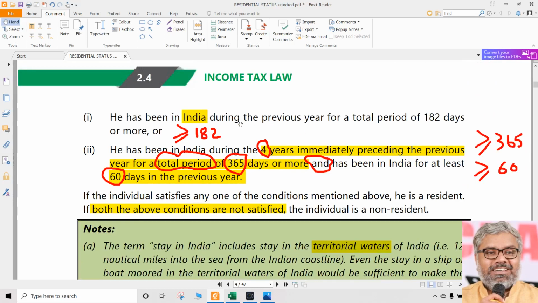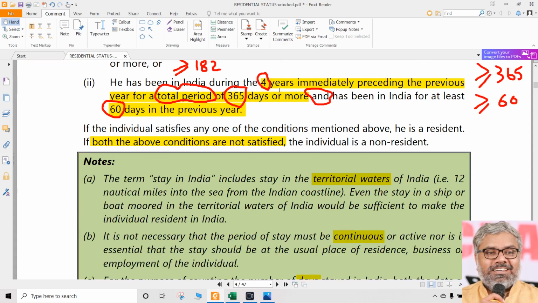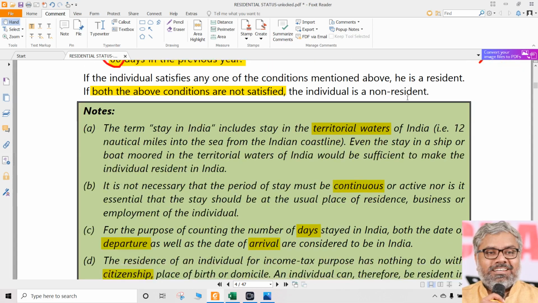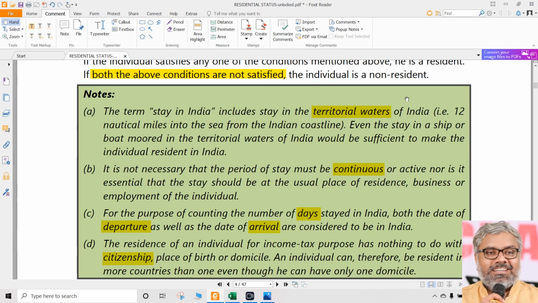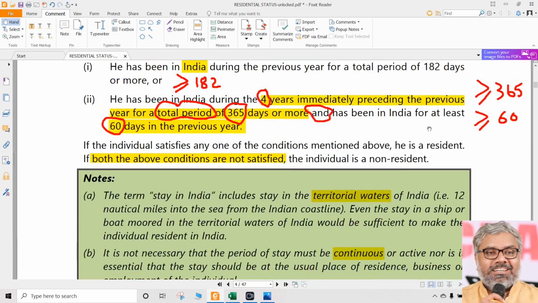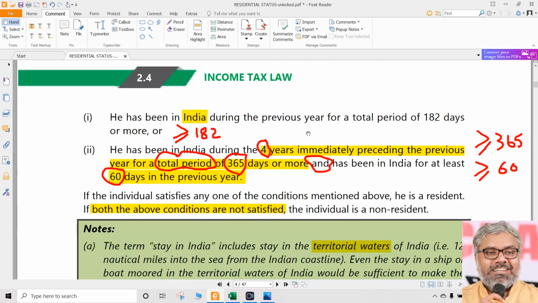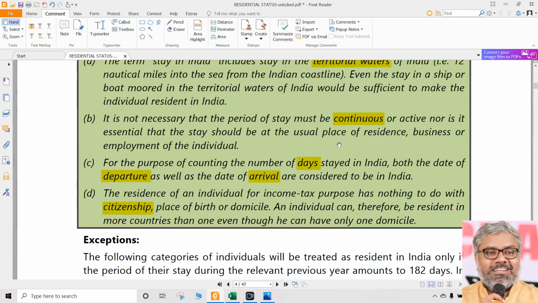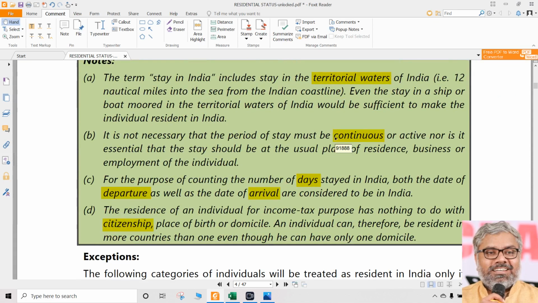We are supposed to know that a person is resident if he stayed in India for 182 days or more during the previous year, or if he stayed in India for 60 days or more during the previous year and 365 days or more during the 4 years immediately preceding the previous year. Then that person is called a resident. If he does not satisfy any of the above conditions, he is called a non-resident. That we should know. We don't need to know about other countries' residential statuses. If anybody satisfies these conditions, simply he is a resident in India. We don't care about the citizenship of that person, or the place of birth or domicile of that person. All other things become immaterial.